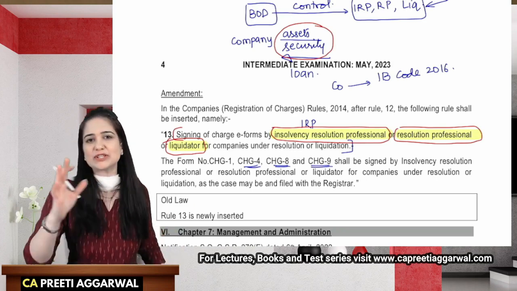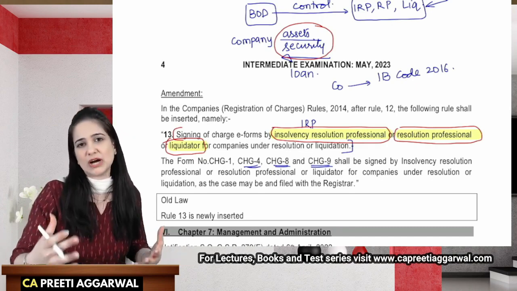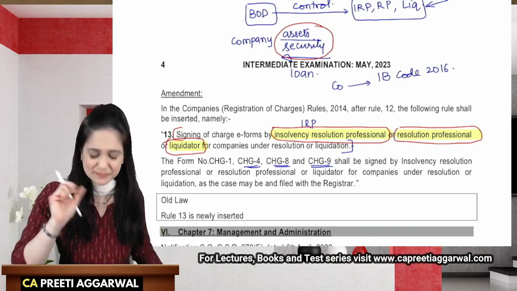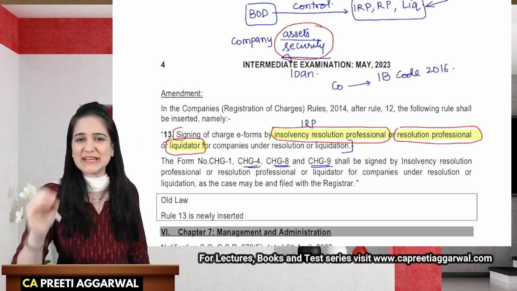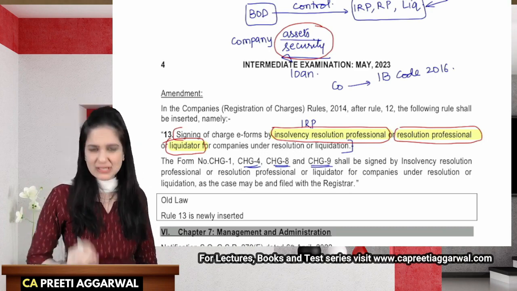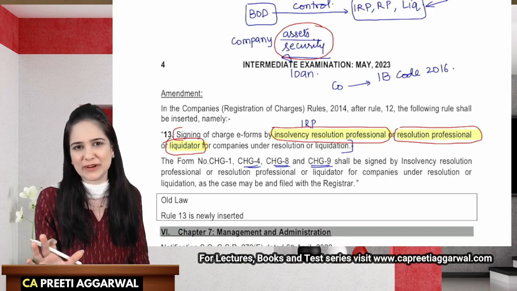CHG9 is an application for the creation or registration or modification of charge with respect to debentures. So whatever e-forms that you are filing with the ROC, they have to be signed by these persons. So that is the only amendment, which I don't think is important for exam.